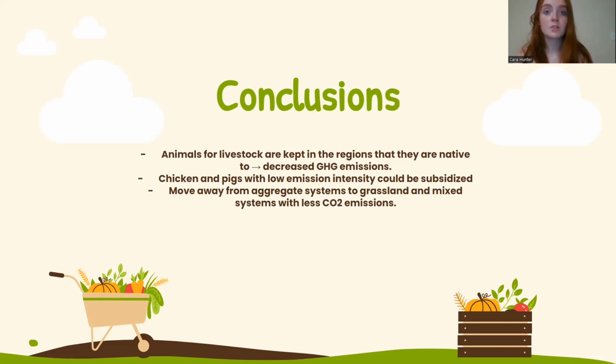However, the mean bar plot shows that there are 3 obvious production systems with higher means of CO2 emissions than the rest, being aggregated systems, broilers, and industrial systems. Going off this and the fact that aggregated systems have a high frequency of use, a transition away from aggregated systems towards one of the other 2 commonly used production systems, which would be grasslands and mixed systems that do not have as high CO2 emissions, could aid in reducing emissions.